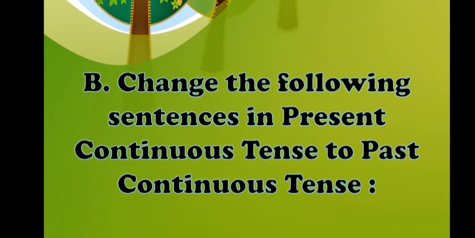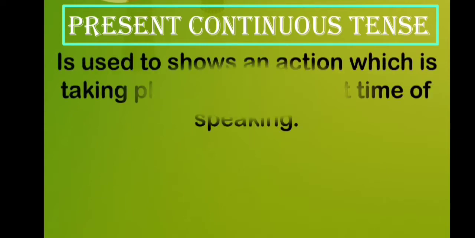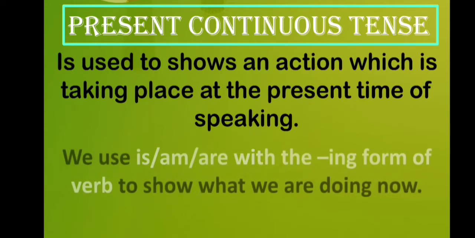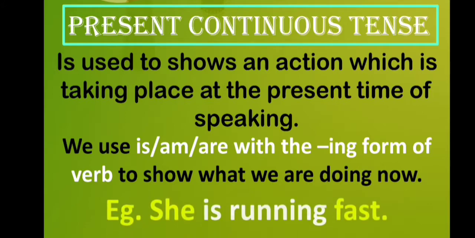So before doing this, at first I want to revise what present continuous tense is. Present continuous tense is used to show an action which is taking place at the present time of speaking. We use is, am, are with the ing form of verb to show what we are doing now. Some example: she is running fast.